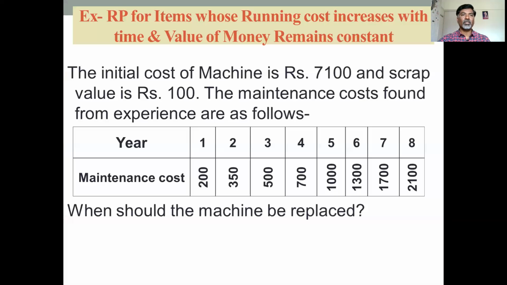Now we will see the first example: replacement problem for items whose running cost increases with time and the value of money remains constant. Here running cost is nothing but maintenance cost.